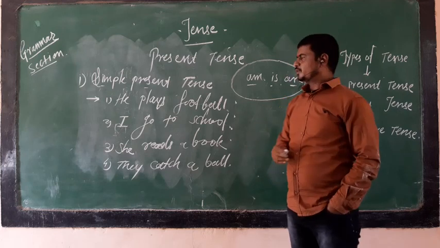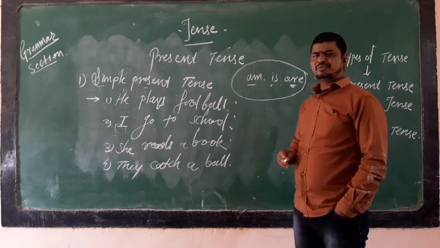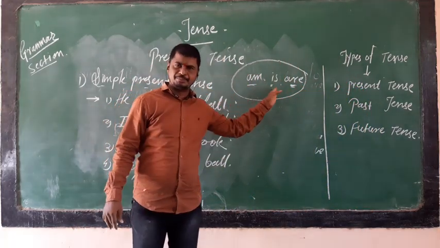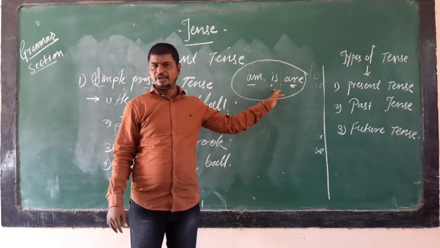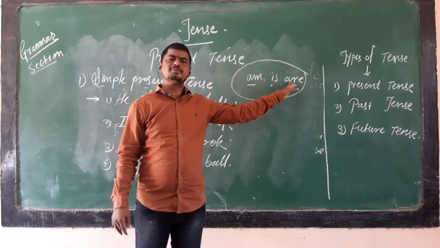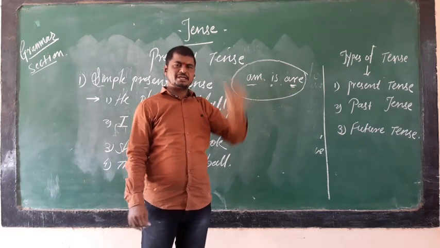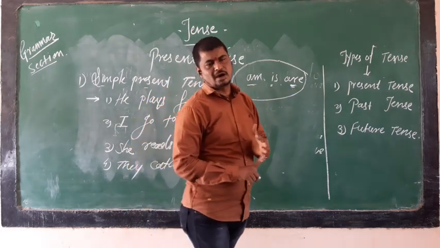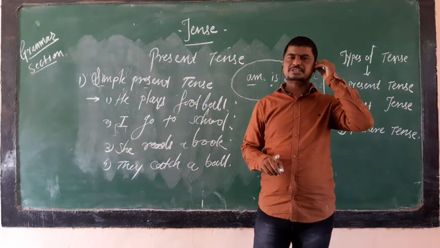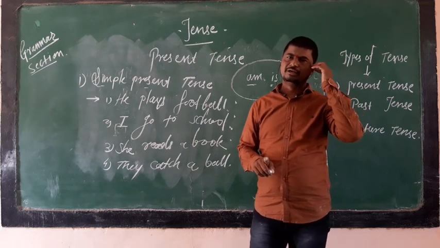When we use am, is, and are, you know better, but I am going to revise once again. Am and is are reserved for singular, and are is for plural. So don't be confused about when to use am, is and are. In present tense, am, is, are, have, has are auxiliaries. In past tense, we know was and were, after that had, and in future, shall and will. These are the helping verbs.